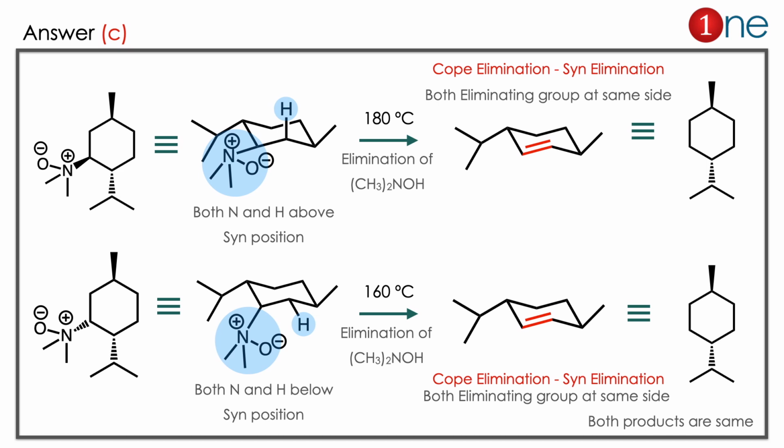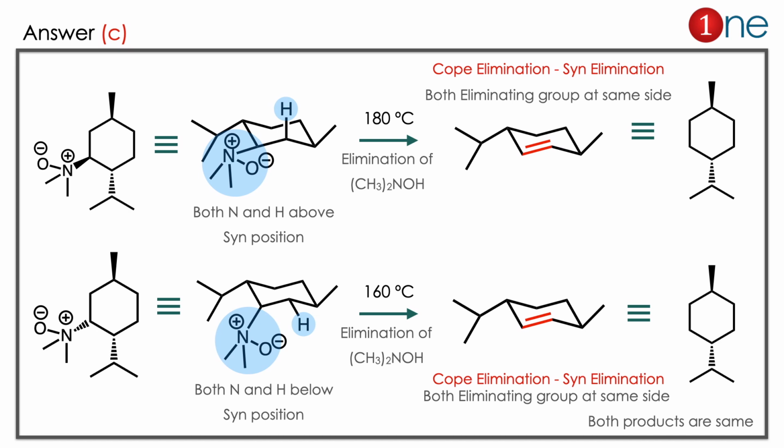Here, by looking at the reagent and starting material, you might guess it's a Cope elimination, which is a syn elimination. What do we really mean by syn elimination? Both eliminating groups are on the same side, so elimination occurs from the same side. Here the starting materials only differ in the stereochemistry. We will rewrite it in the cyclohexyl form, which is the chair form.